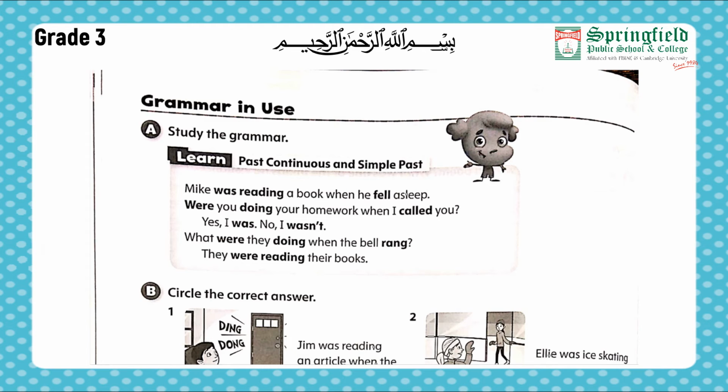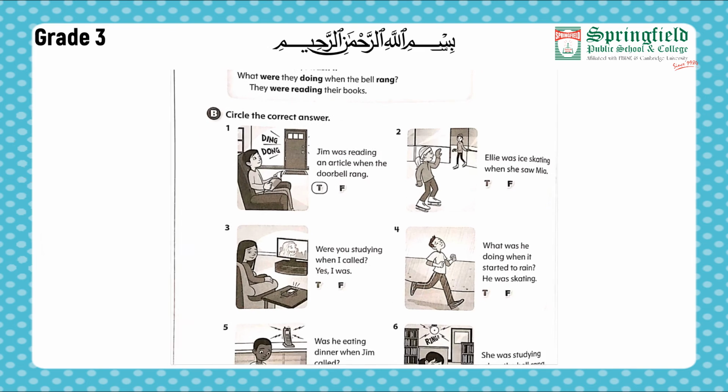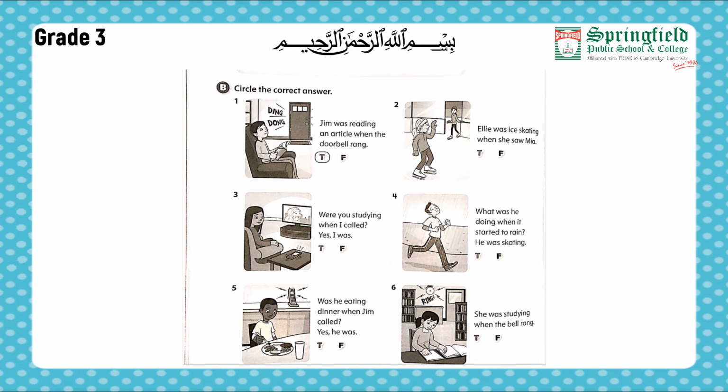Moving forward, were you doing your homework when I called you? Yes, I was. No, I wasn't. What were you doing when the bell rang? They were reading their books. Now, moving forward towards our part B. Circle the correct answers. You have been provided with pictures. You have to see and then circle the correct answer.